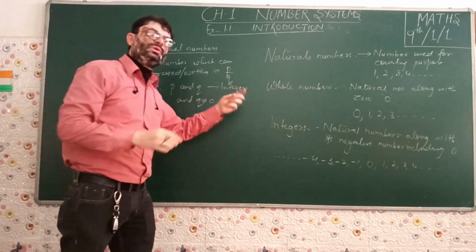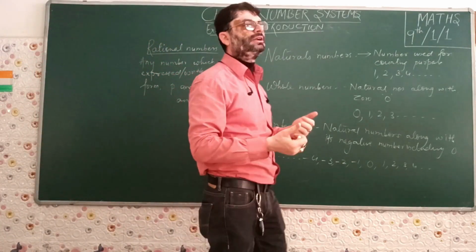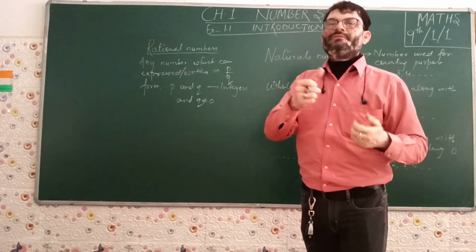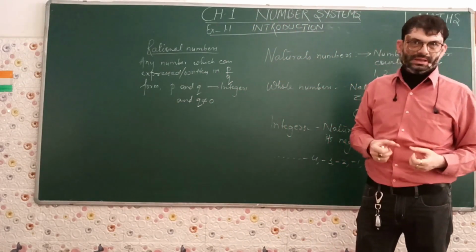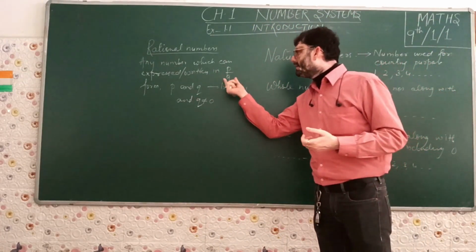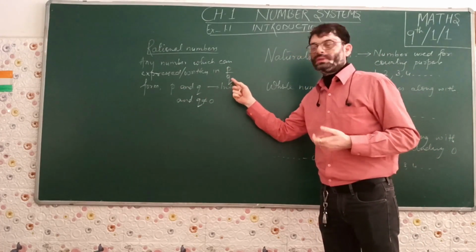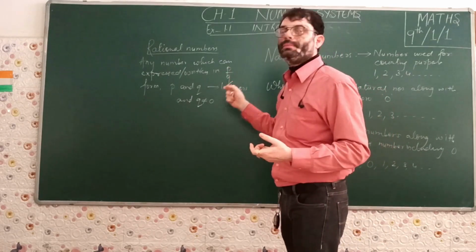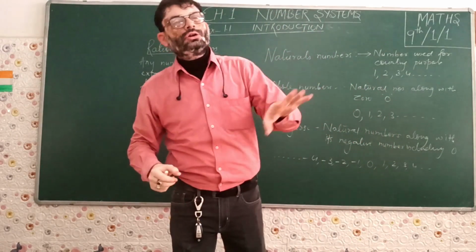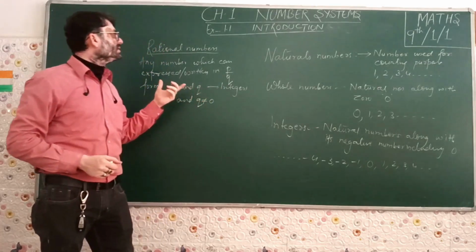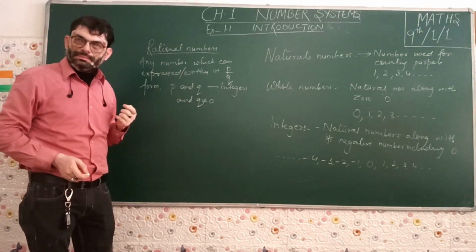If Q becomes 0, the number cannot be defined. We haven't gone through any such type of numbers where the denominator is considered to be 0. So Q should never be equal to 0, and P and Q both should be integers, and we should be able to write in P upon Q form. All sorts of such numbers are considered to be rational numbers.